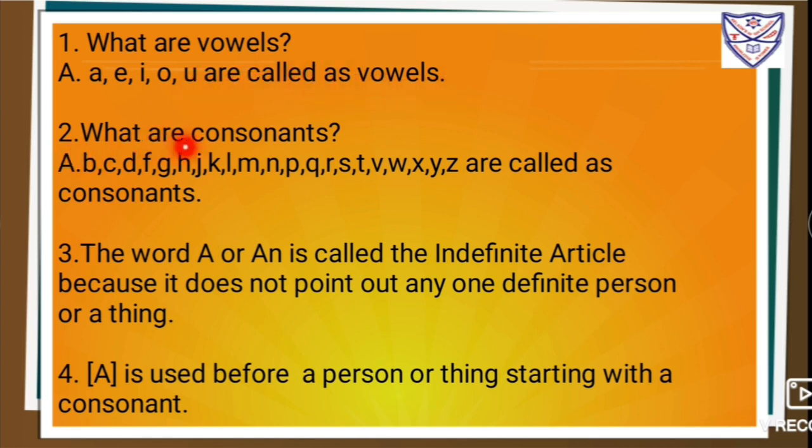Question 2, what are consonants? Answer, B, C, D, F, G, H, J, K, L, M, N, P, Q, R, S, T, V, W, X, Y, and Z are called as consonants.